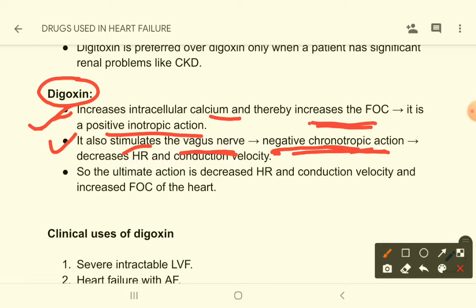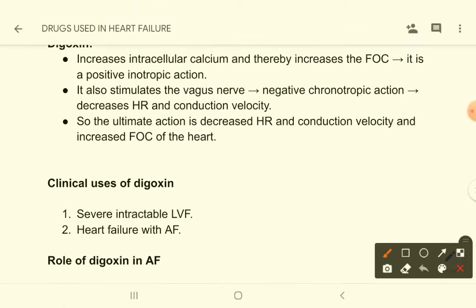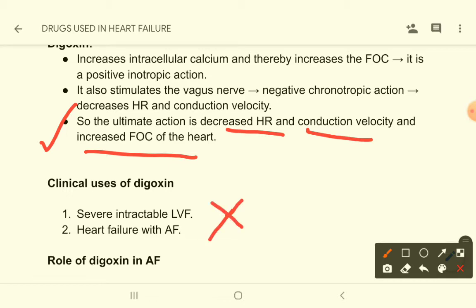That means it decreases the heart rate and conduction velocity. Heart rate and AV conduction is decreased. So the ultimate action is decreased heart rate and conduction velocity and increased force of contraction. So you can see there are some opposing actions, positive inotropic action and negative chronotropic action.